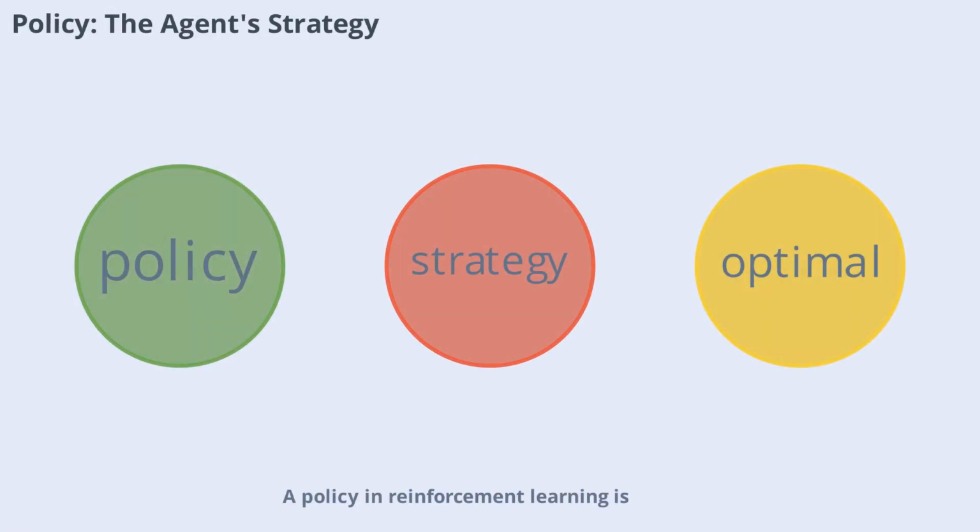A policy in reinforcement learning is essentially the agent's strategy for choosing actions. It's a mapping from states to actions, guiding the agent on what to do in each situation. The policy can be simple, like a set of rules, or complex, like a neural network. The goal of reinforcement learning is to find the optimal policy that maximizes the total reward over time. As the agent learns, it updates its policy based on the feedback it receives, gradually improving its performance and decision-making abilities.